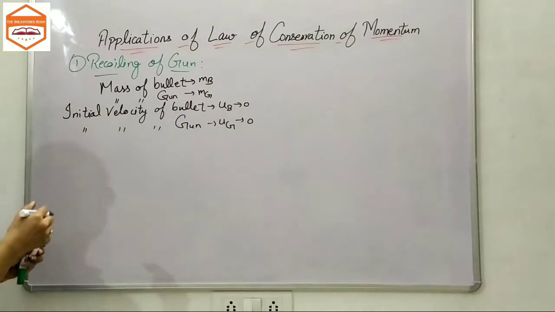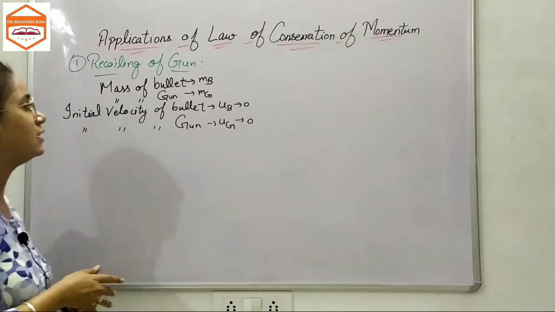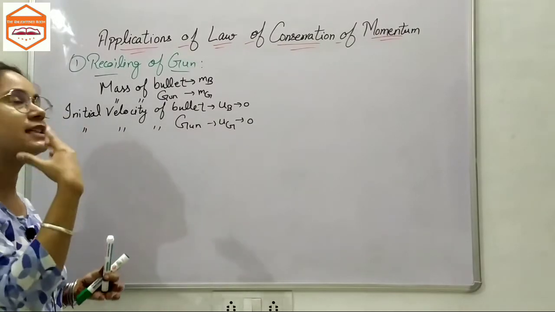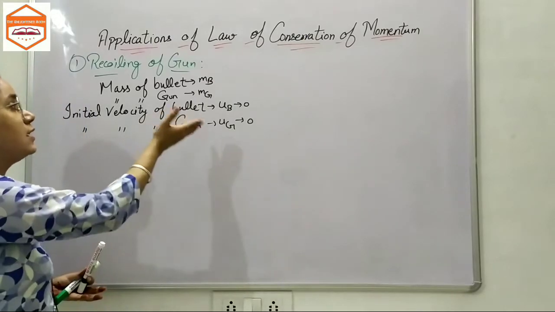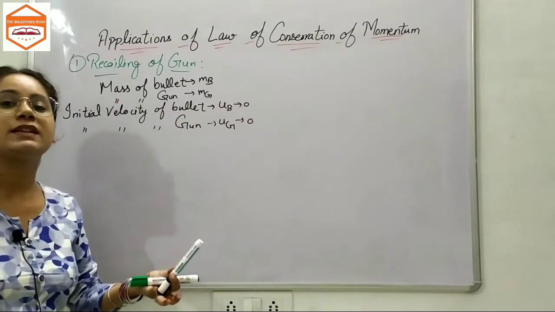But as the bullet has been fired from the gun, the bullet attains some velocity. Similarly, the gun attains some velocity in the backward direction.